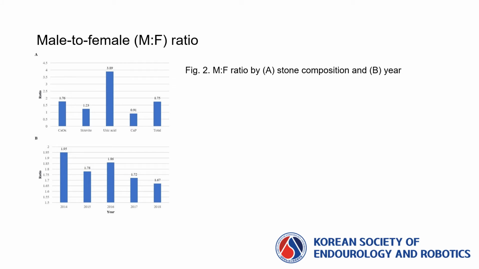As shown in Figure 2a, the male to female ratio was 1.75 for total stones. In addition, the highest M/F ratio was found in the uric acid group, followed by the calcium oxalate group, struvite group, and calcium phosphate group. Interestingly, in Figure 2b, the total M/F ratio decreased over 4 years from 2014 to 2018.